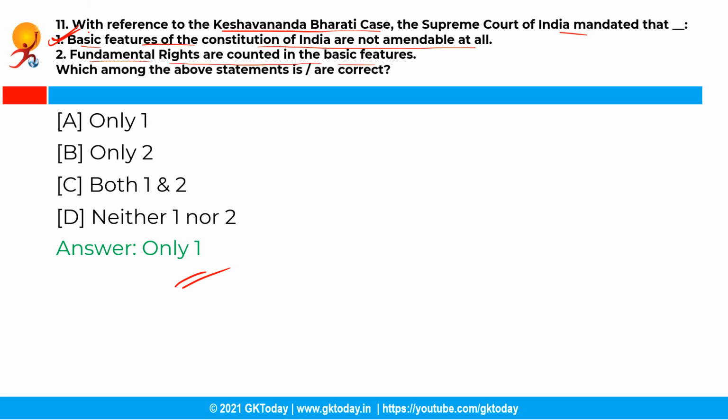In the Kesavananda Bharati case versus the State of Kerala that took place in the year 1973, the judgment upheld that the basic features are not amendable at all. Though, curiously, fundamental rights are not included in the list of basic features as formulated by the majority and expressed in the preamble.